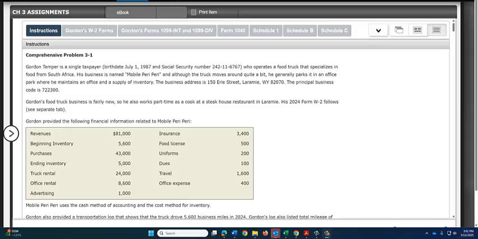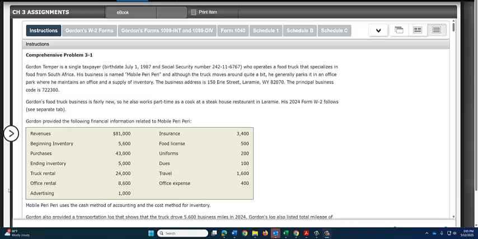He is single and was born in 1987, so I think that makes him around 37 years old. This just means that you won't have to worry about any additional standard deductions for him. Gordon operates a food truck called Mobile Peri Peri that specializes in South African food. When he's not operating his food truck, he parks it in an office park where he also has an office and keeps his inventory. His revenues and expenses for 2024 are provided here for us.